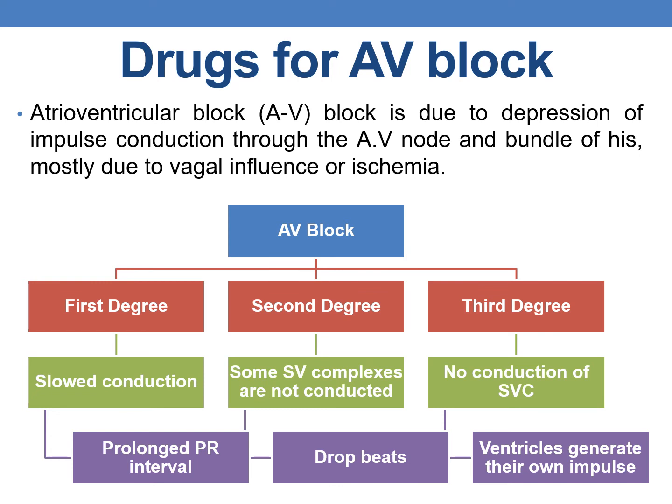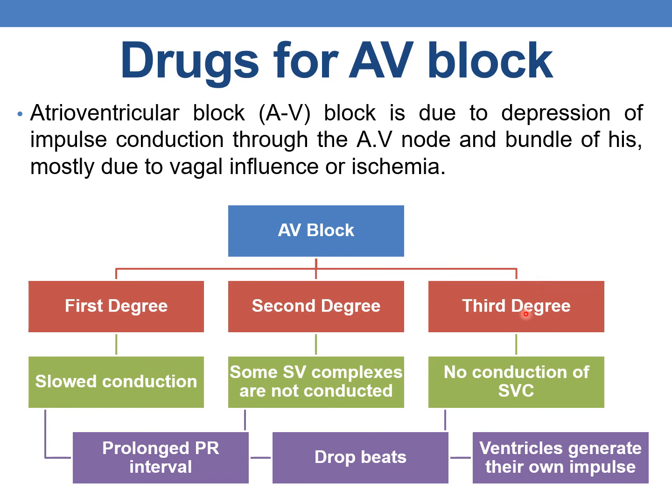AV block is of three types: first degree, second degree and third degree. In case of first degree AV block, slowed conduction is seen and it leads to prolonged PR interval. When it comes to second degree AV block, some supraventricular complexes are not conducted and you can notice drop beats. Drop beats are the characteristic feature of second degree AV block.